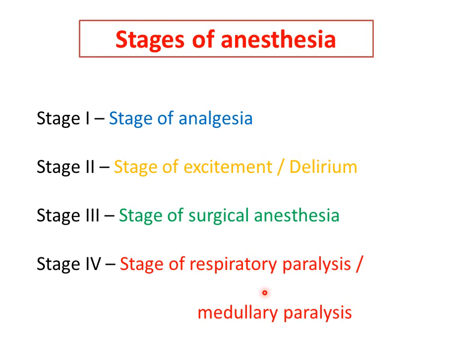This is not at all a suitable stage. So always we have to administer the general anesthetic in such a way that it only enters into stage 3, but it should not enter into stage 4. Excess administration of general anesthetics generally leads into stage 4 during operations and finally leads to respiratory paralysis followed by death of the person. Just remember that of all the 4 stages, the major stage to carry out surgical operations is stage 3. For minor operations, just follow stage 1. These are the 4 stages.